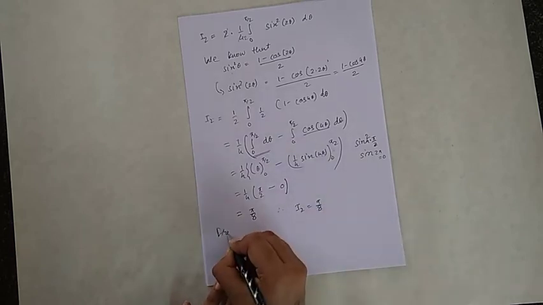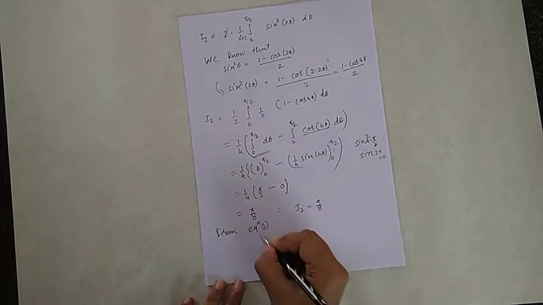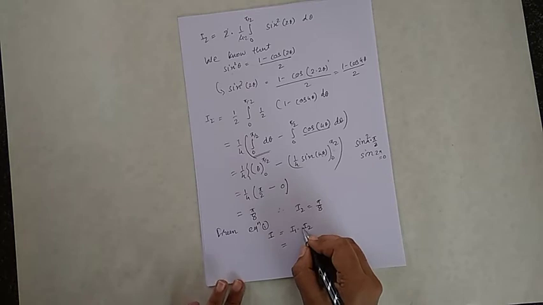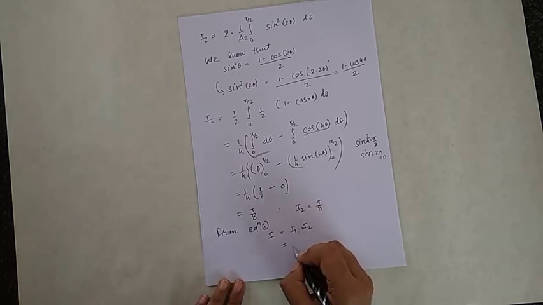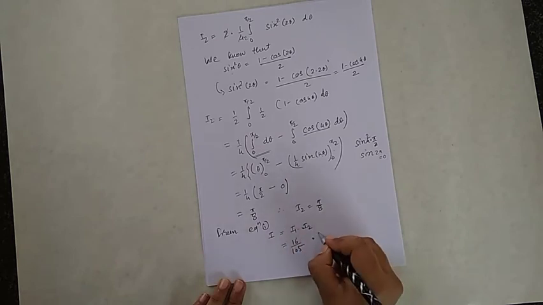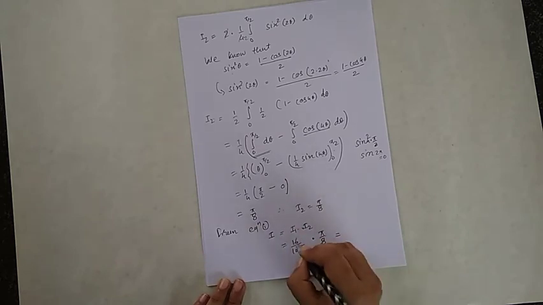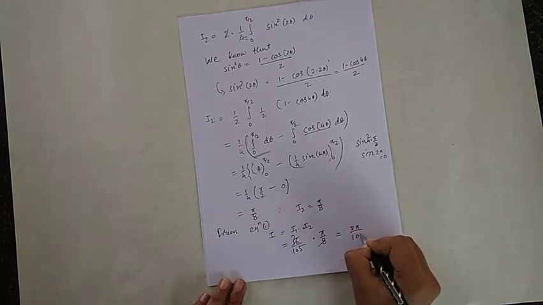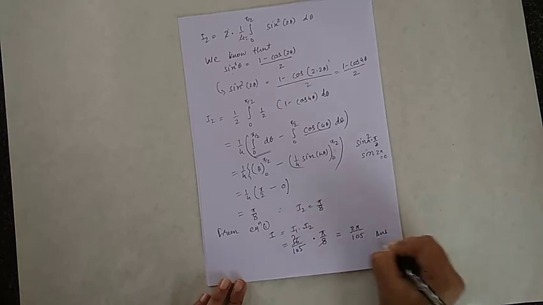So from equation number 1, I is equal to I1 into I2. The value of my I1 is 16 upon 105 into value of I2, which is pi by 8. So that is 2, so 2 pi by 105, and this is my answer.